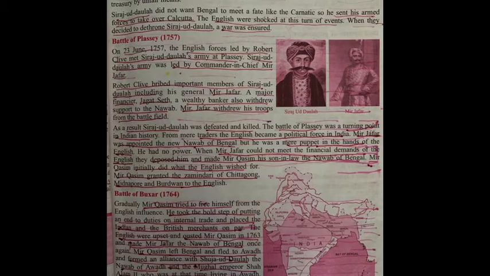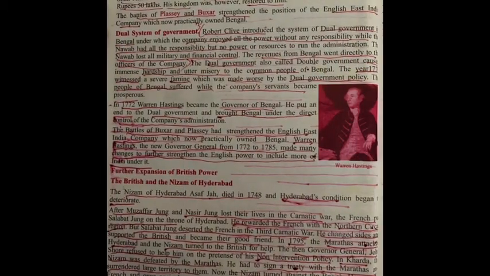And this allied force of Shuja ud Daula, Shah Alam II, and Mir Qasim, all three, faced the British force at Buxar in 1764. But this time also the British force won over the allied force. So now they signed a peace treaty at Allahabad, called the Treaty of Allahabad, in 1765.